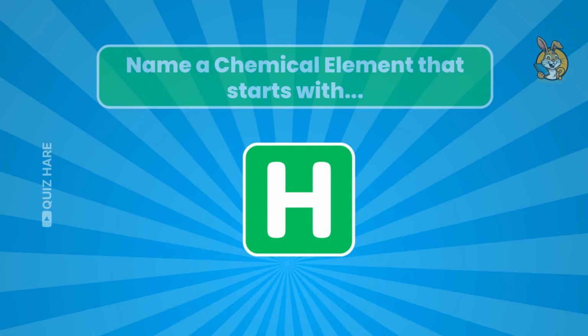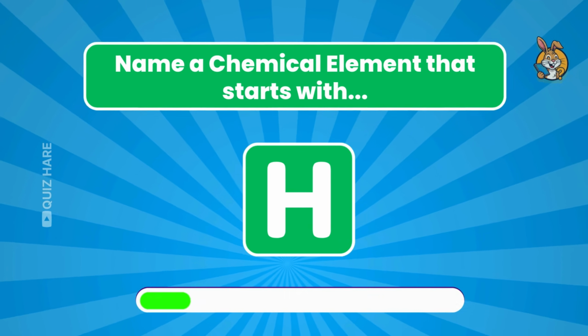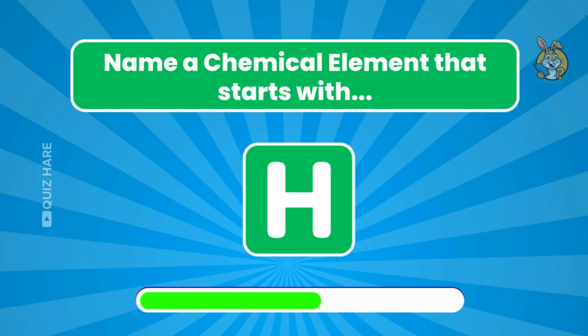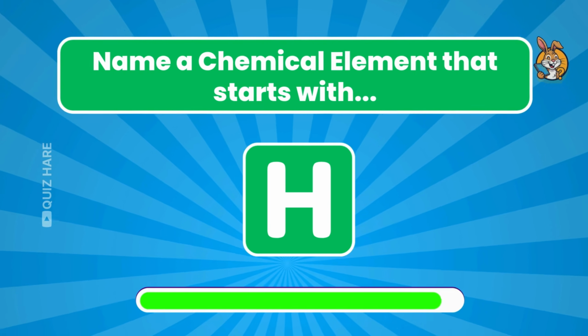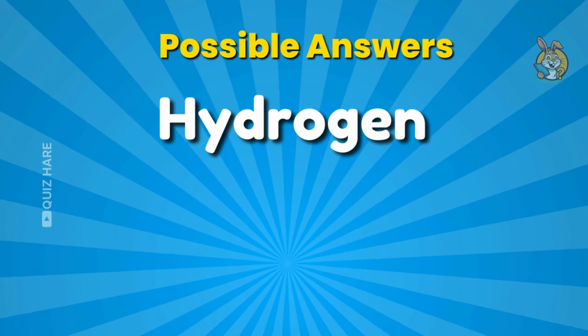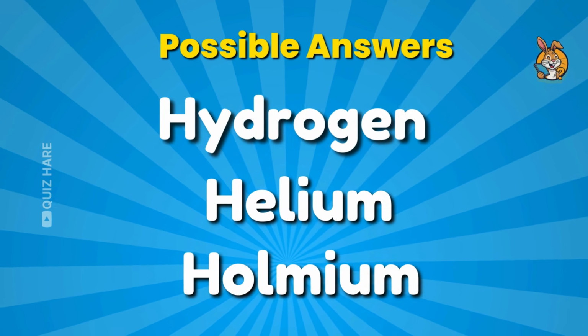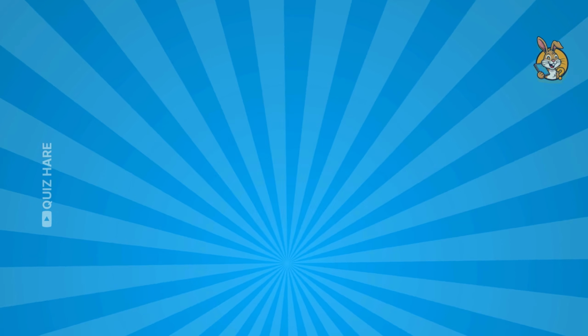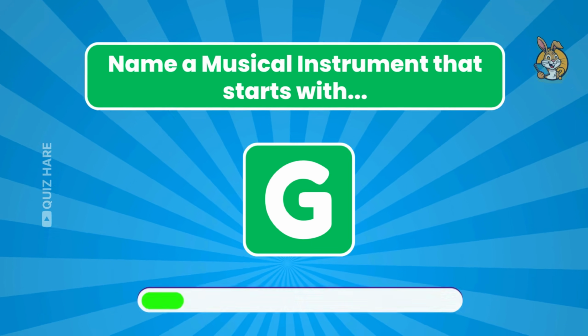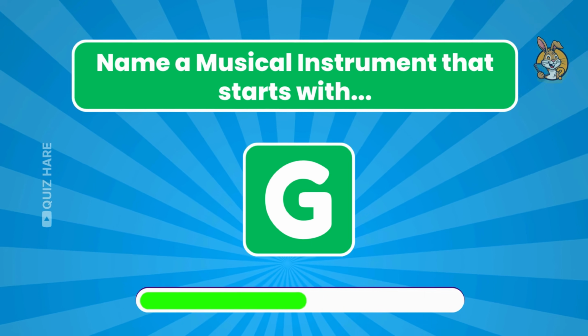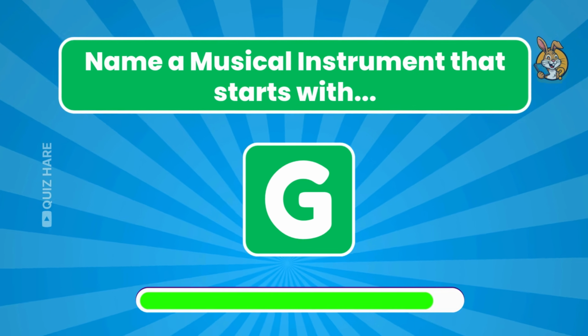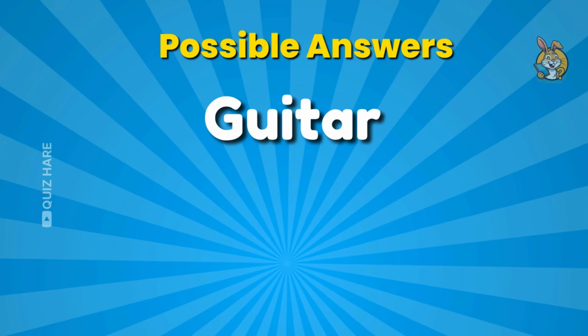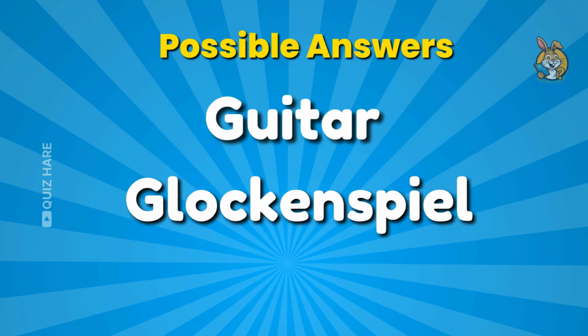Round 4. Name a chemical element that starts with the letter H. Hydrogen, helium, and holmium. Round 5. Name a musical instrument that starts with the letter G. Guitar, glockenspiel, and gong.